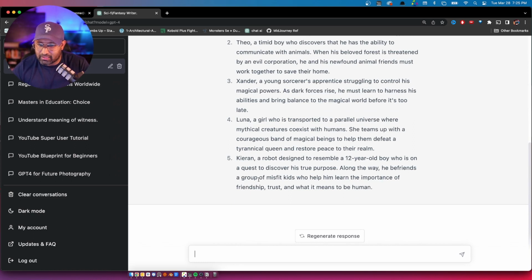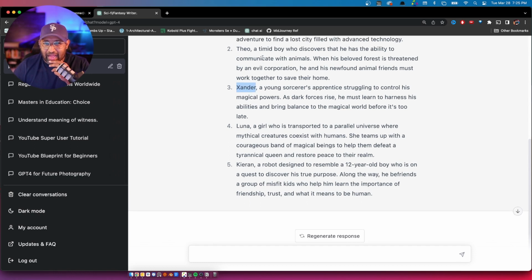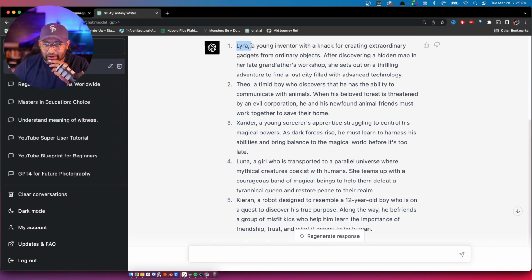Luna, a girl who is transported into a parallel universe where mythical creatures coexist with humans. She's teamed up with a tyrannical queen. Yeah, I don't like that too much. Kieran, a robot designed resembling a 2-year-old boy who is on a quest to discover his true purpose. Along the way, he befriends a group of misfit kids who help him learn the importance of friendship and trust. Okay, you know what? I like Xander, and I also like Lyra.